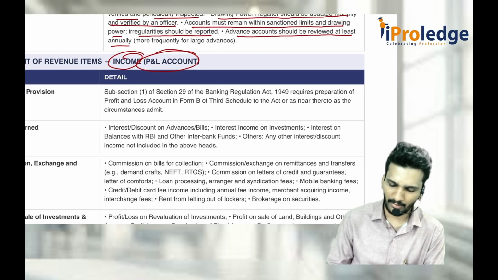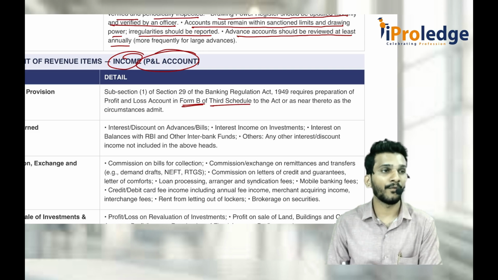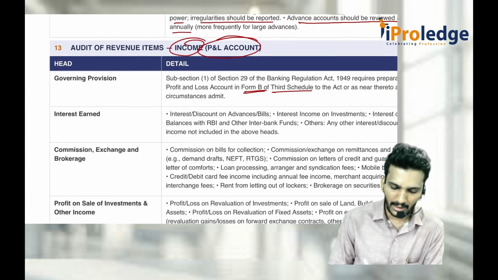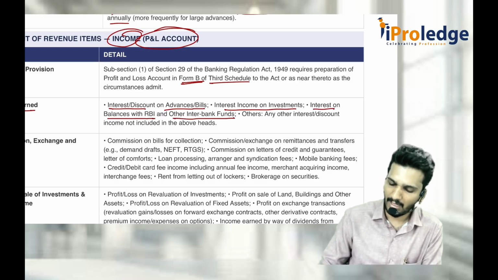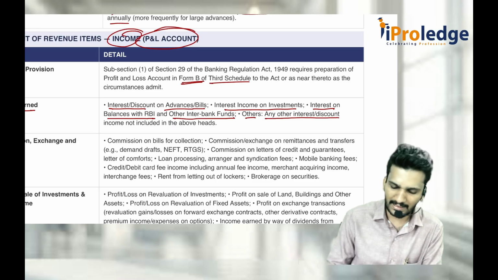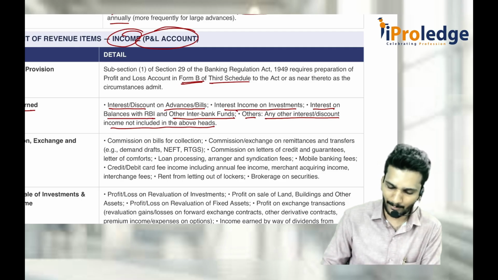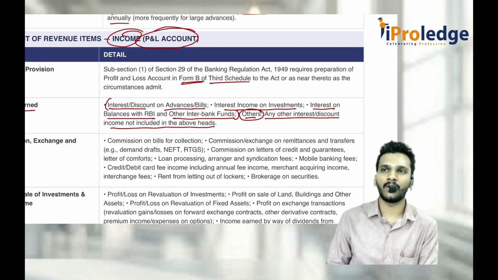The income statement or P&L account is mainly governed by Form B of the Third Schedule. Balance sheet items are governed under Form A of the Third Schedule. That is an MCQ question. Interest earned: interest or discount on advances or bills, interest income on investments, interest on balances with RBI and other inter-bank funds, others. Any other interest or discount income not included in the above heads. That means there should be separate heads for all these things, and all other things should be included in the others category.